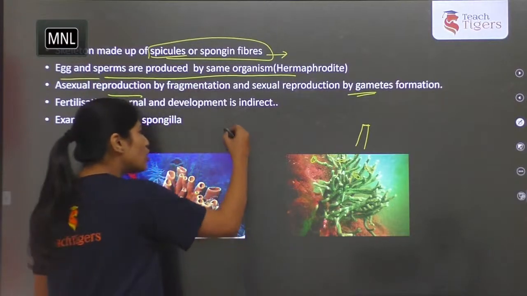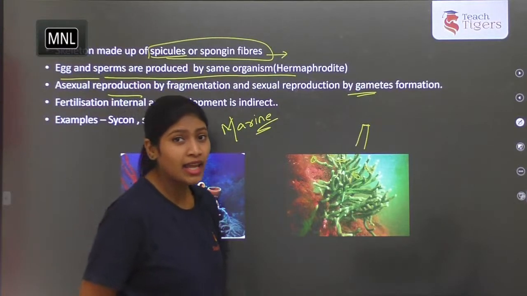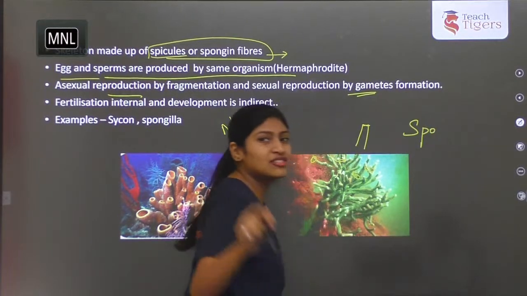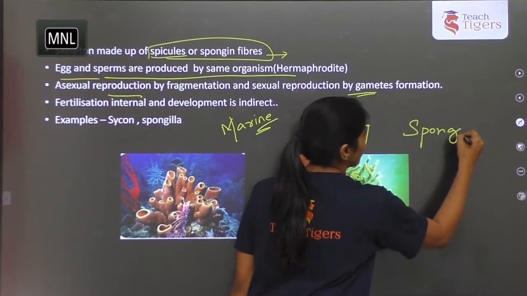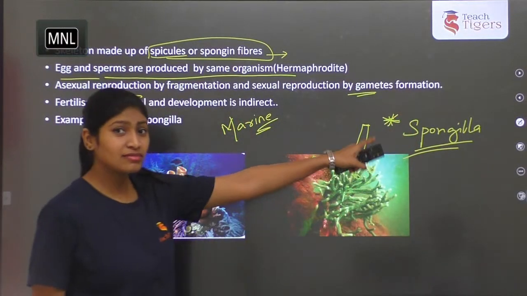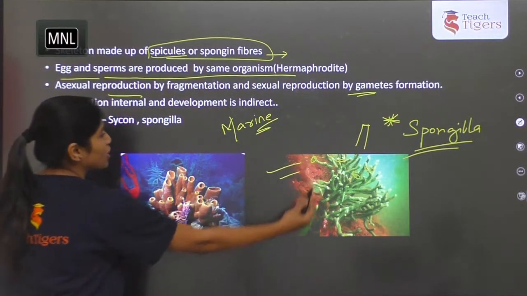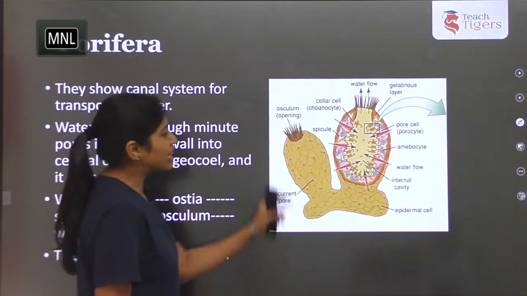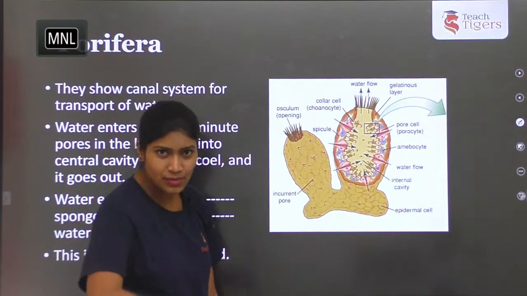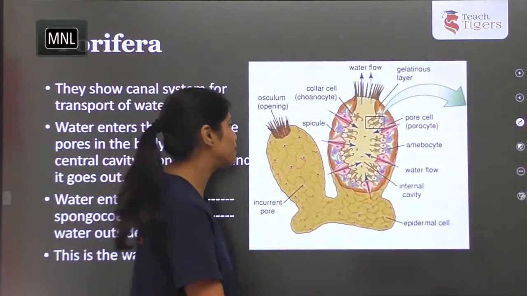Here, I told most of the sponges are marine, but there is an exceptional case again in sponges, that is, can anyone tell the answer? Please write in chat box. It's Spongilla. This is a freshwater sponge. Fine. Freshwater sponge, exceptional case, please note it down. So this is how the freshwater sponge looks like. If you see, this is how the pores and how the sponge's body look on anatomy, that is on the cross section. And if you see how the water flow takes place, you can see in this picture.